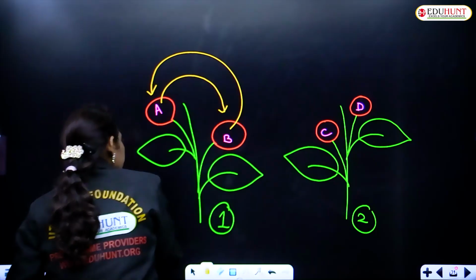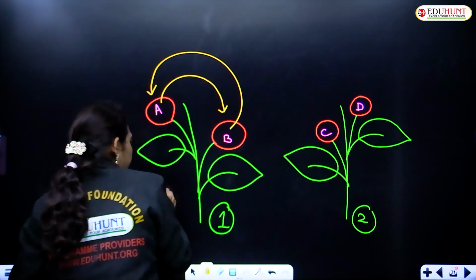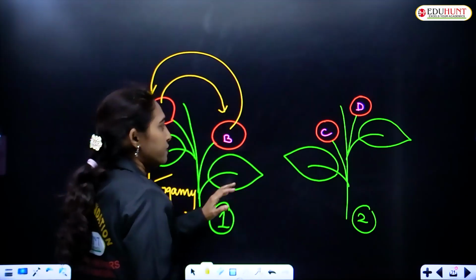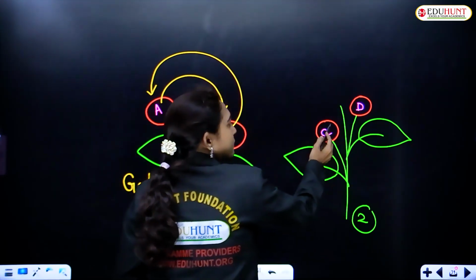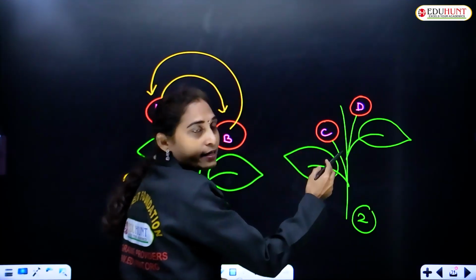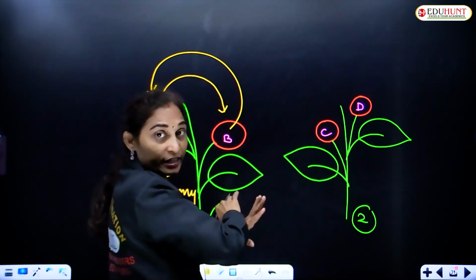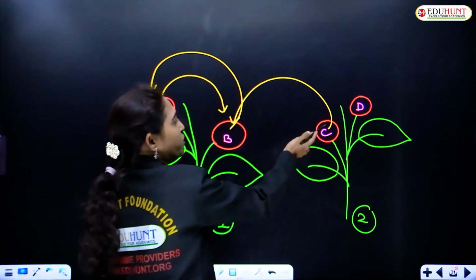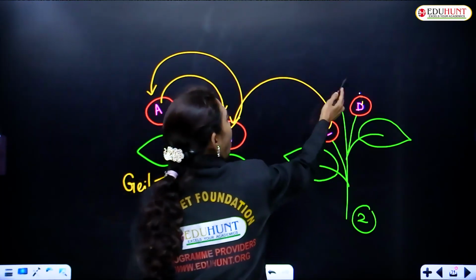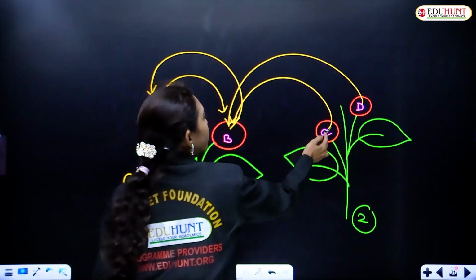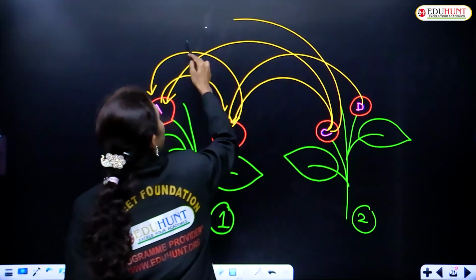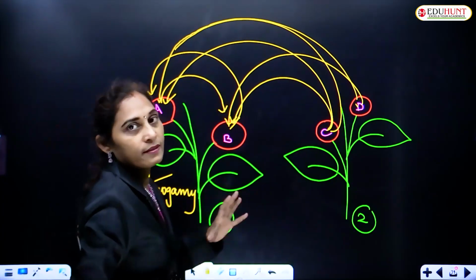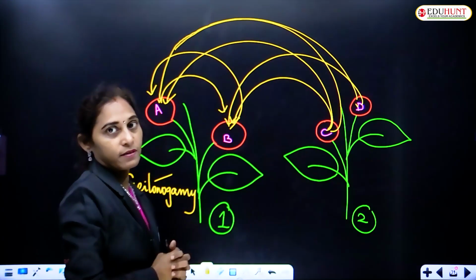So it is called geitonogamy. And xenogamy is the cross-pollination that occurs between the flowers of different plants of the same species. That is, from C to D, from C to B, or D to B, or from C to A, or from D to A. Like that, this transfer takes place.